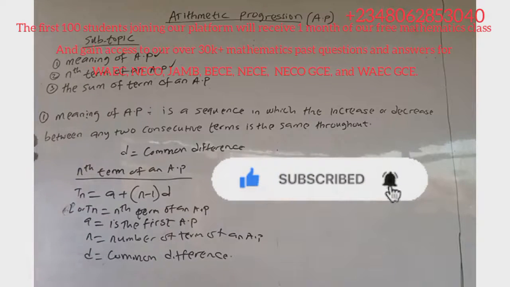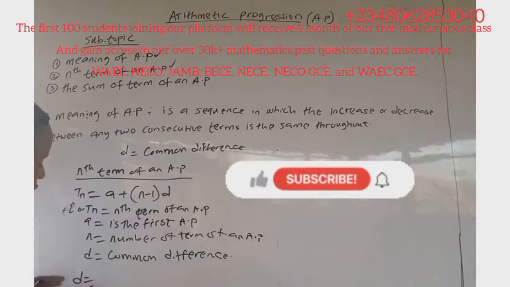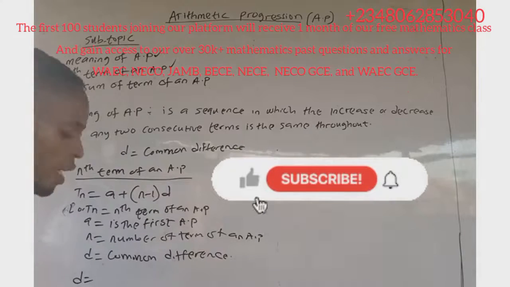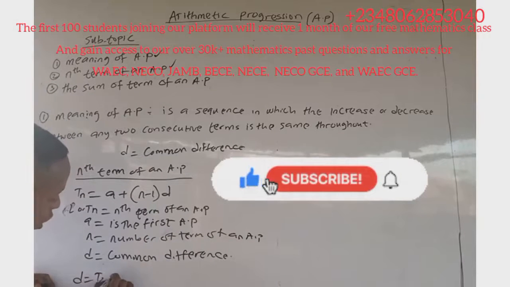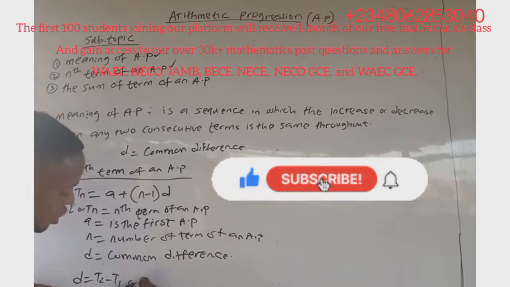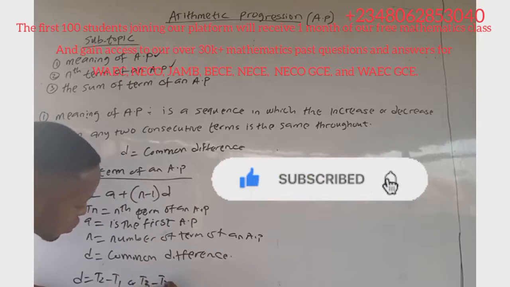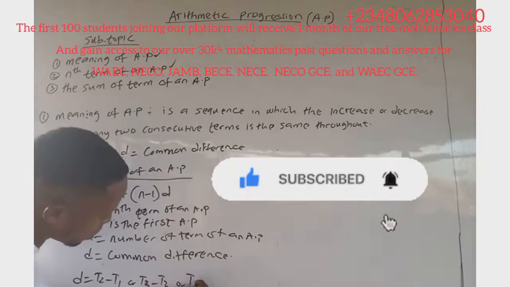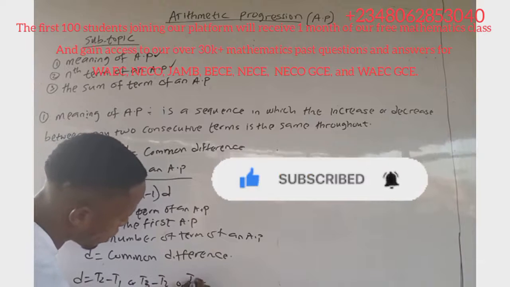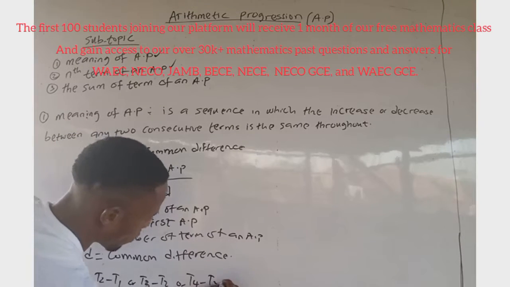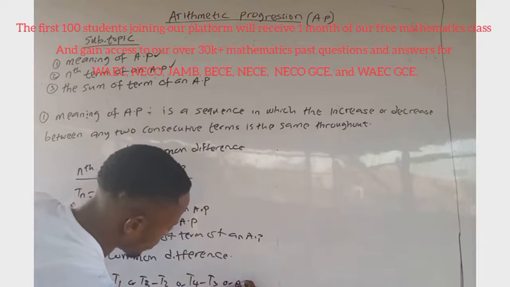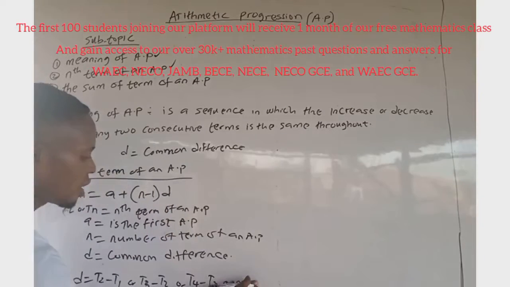This D has a general formula. This D is given by the general formula to calculate the common difference of an AP, which is equal to T2 minus T1, or T3 minus T2, or T4 minus T3, etc.